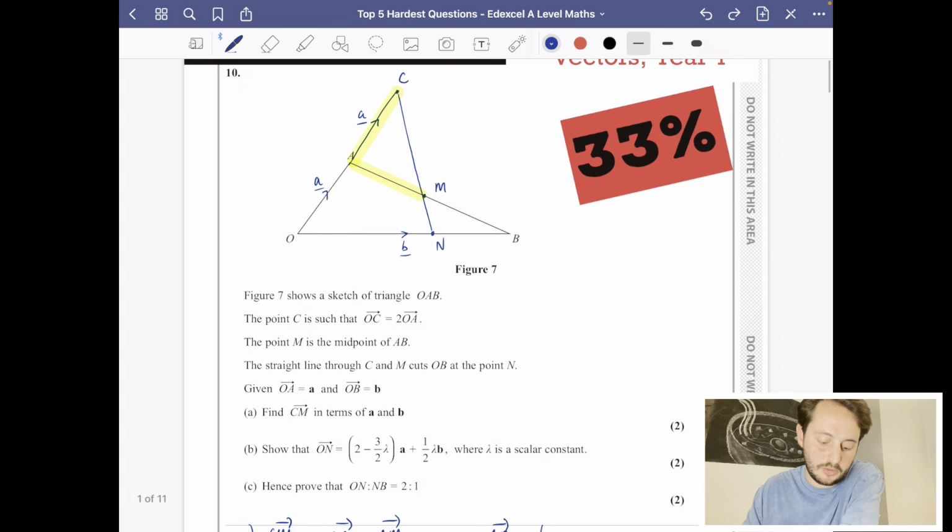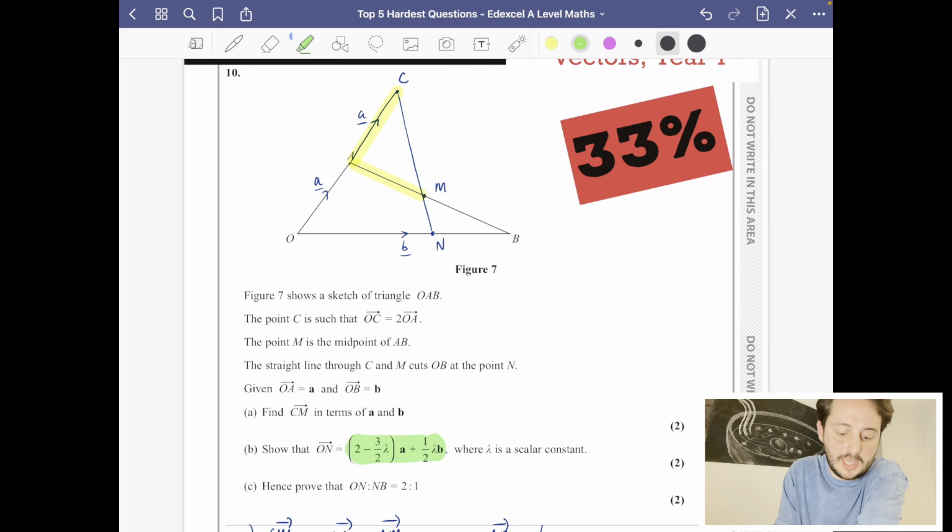It says, show that ON is equal to this rather complicated looking thing that we've got written here, where lambda is a scalar constant. So we're trying to say the journey from O to N, and we're going to try and say that journey using what I think part A has asked us to do. So if I want to go from O to N, and they've already got us to work out what CM is, I think I'm going to take this journey to get all the way to N.